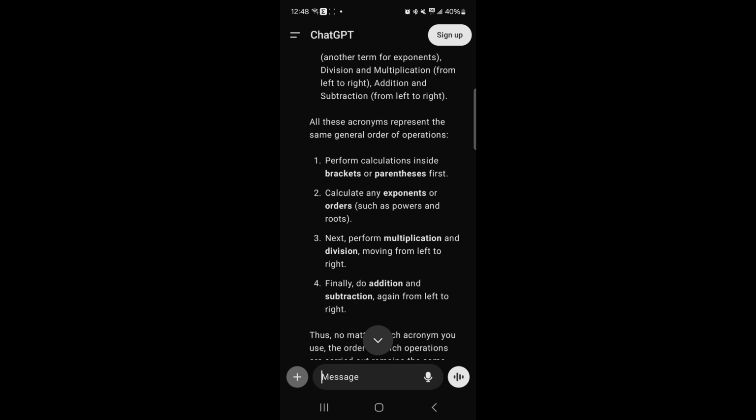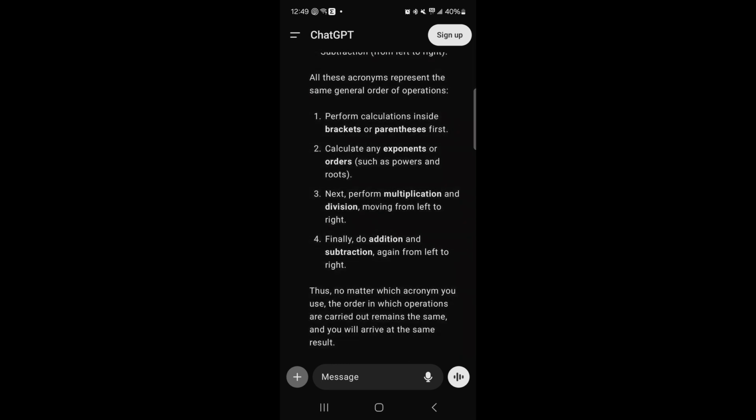Number 3, you would perform multiplication and division moving from left to right. It does not mean multiplication is solved before division. There's nothing that says division must be solved before multiplication. You're strictly going left to right, and whichever one you hit first, that's the one you do. And there's no distinction here between implicit and explicit as far as the strict definitions here. Number 4, finally, do addition and subtraction again from left to right.